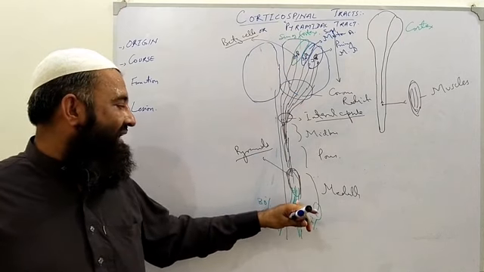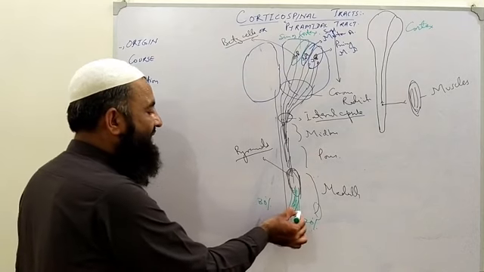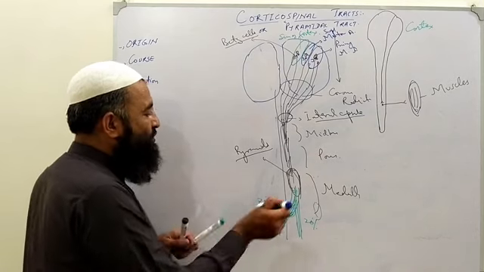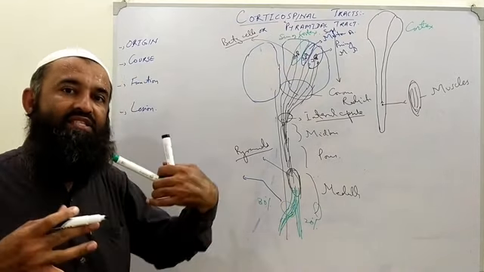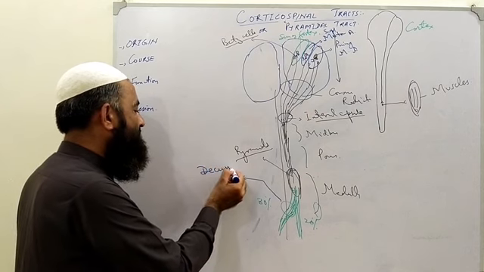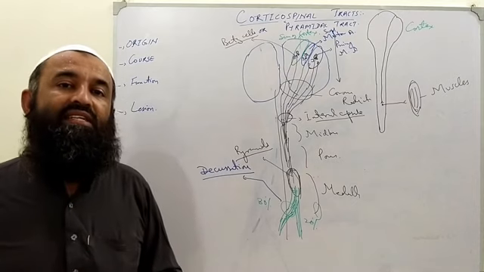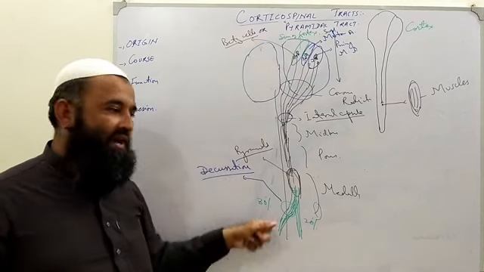This crossing of the tract is called decussation. Decussate means to cross to the opposite side. This is called decussation of the corticospinal tract.